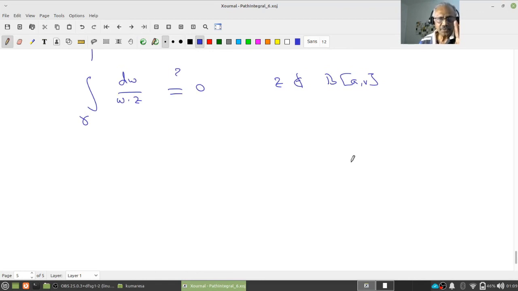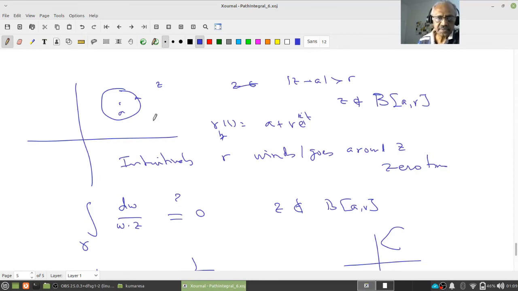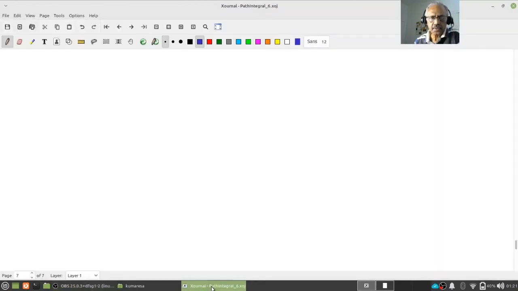So I'll just indicate the proof. I'm not going to spend much time because many times you have learned how to do that. The same trick. 1 by w minus z is 1 by (w minus a) minus (z minus a). Now remember, this is a, w is here, this is r, but the distance between z and a is strictly greater than r, right? Therefore if I want to expand again as a geometric series, what should I pull out? w minus a or z minus a?